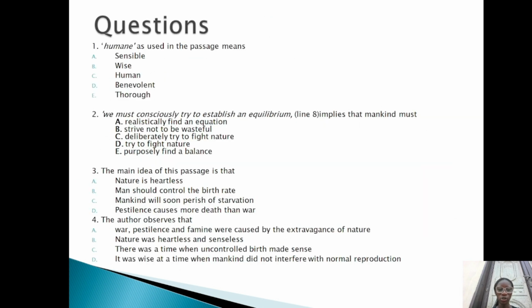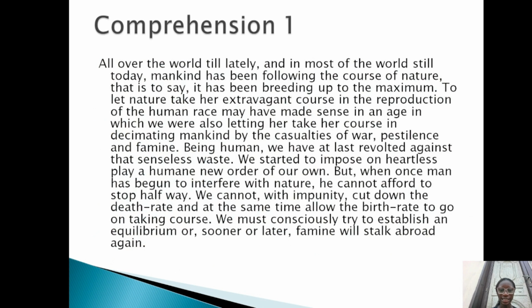So let's go back to our questions. Question 1, humane as used in the passage means dash. A, sensible. B, wise. C, human. D, benevolent. E, thorough. Now you see, we are looking for the contextual meaning of humane. Let's go back. We started to impose on heartless play a humane new order of our own.